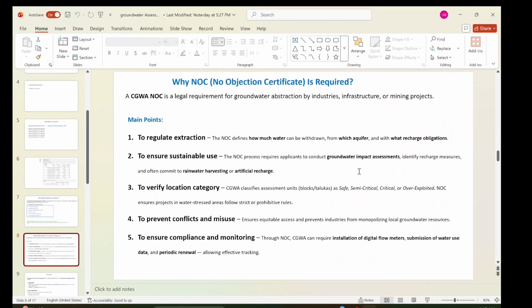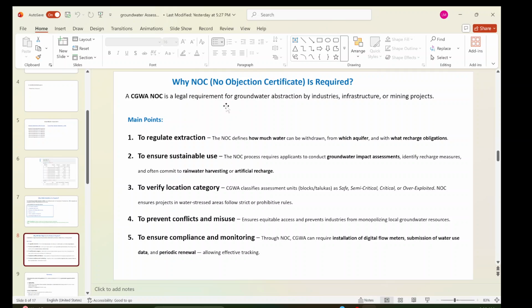So why is the NOC, the no objection certificate, required? I already told you this is a legal requirement for groundwater abstraction by industries, infrastructure, or mining projects. Most industries are water intensive, like food and beverages, dyeing, or power plants. They need cooling plants, and a lot of industries need water. Every industry, most industries, need water. So how to regulate that? Otherwise, if there is no regulation, they will abstract a lot of water, right?